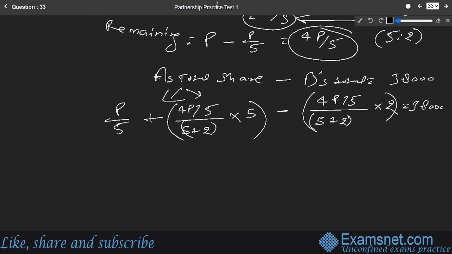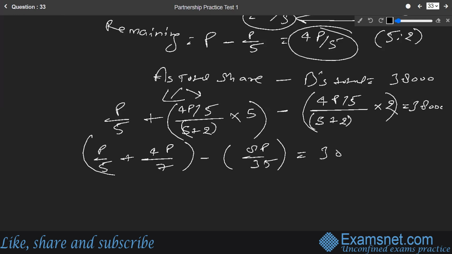If we solve this further, how much does this come out to be? This is going to be P by 5 plus 4P by 5 into 5, that is 4P by 7, so 4P by 7, and subtracted from it 4P by 5 into 2, which is 8P by 35.